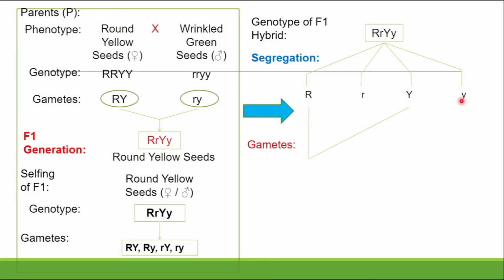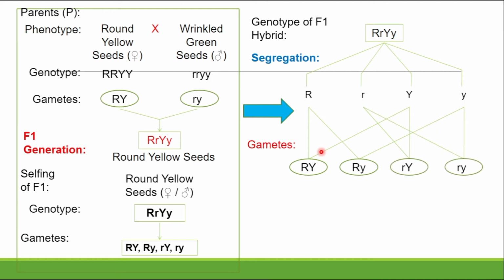Then the gametes which are obtained: the first gamete is what? Capital R, capital Y, then capital R, small y. Then the third one is what? That is small r, capital Y, and the last one is small r, small y. So we obtain the 4 gametes. These 4 gametes undergo the selfing. So what happens? We write in a checkerboard method or the Punnett square method.